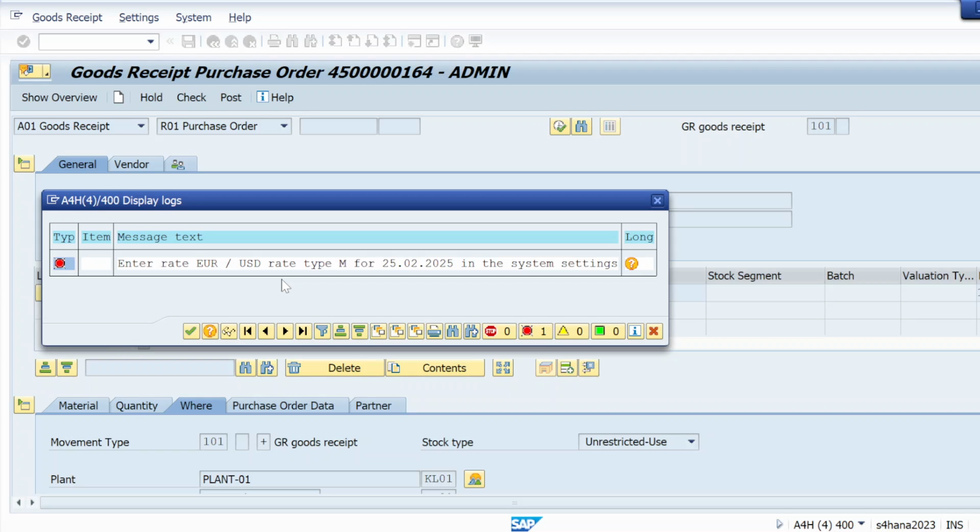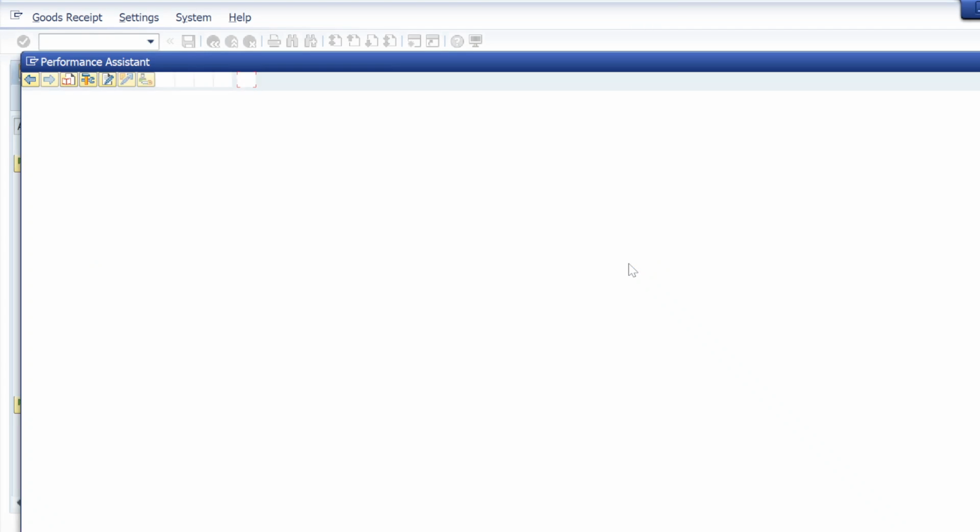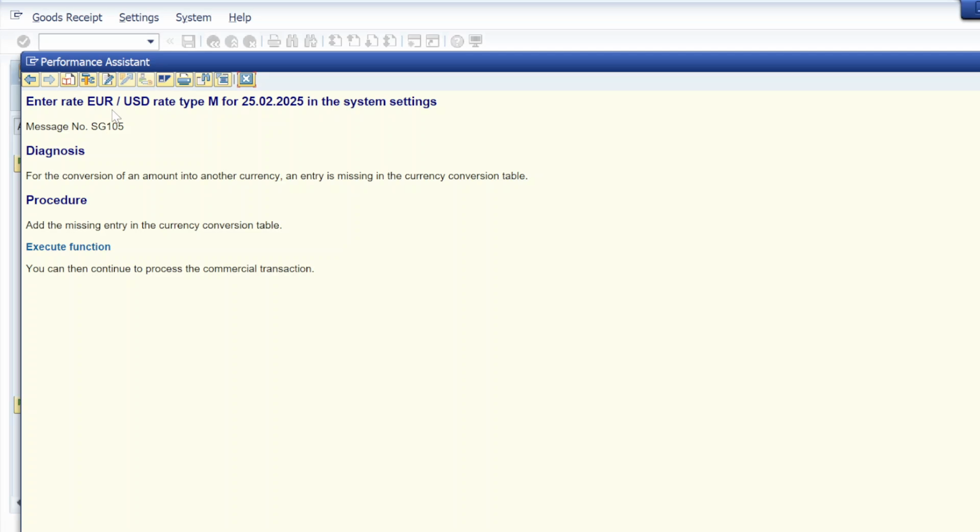I'm getting a different type of error. Okay, that error is resolved. Now I'm getting this: enter rate EUR/USD rate type M in the system settings. There is a conversion issue. Maybe somewhere I took euro and somewhere I took USD. So that I have to fix.